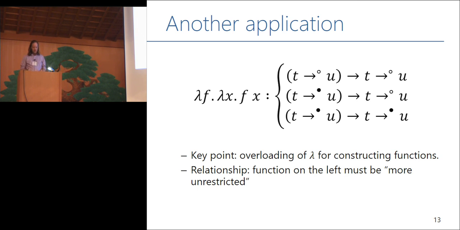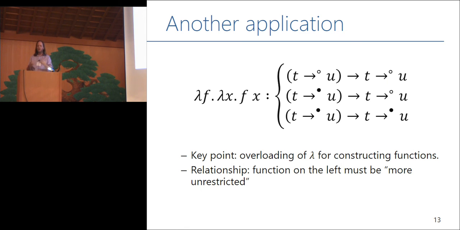Again, if you're looking at this through the lens of overloading, we can imagine that the second lambda here, lambda x, is overloaded. It's constructing whatever function space is appropriate for the values it's captured. If that lambda has captured a linear function, it's going to construct for us a linear function. If it's captured an unrestricted function, it'll construct for us an unrestricted function, right?